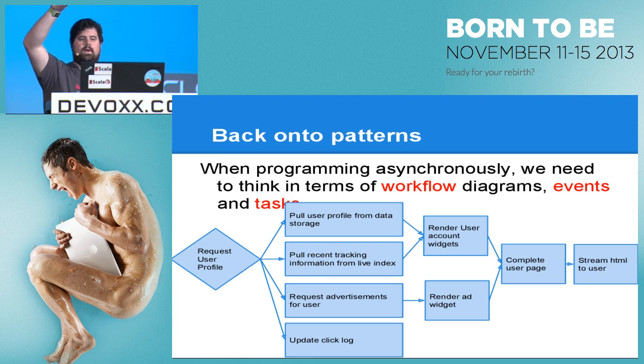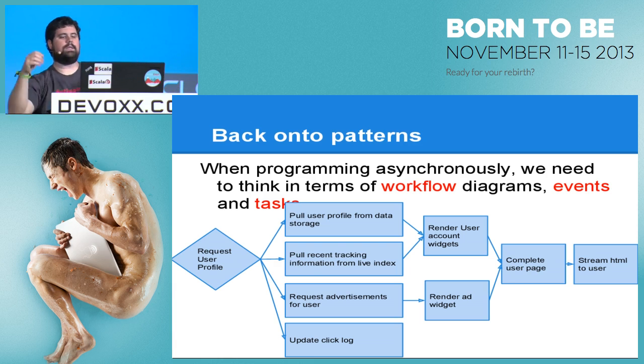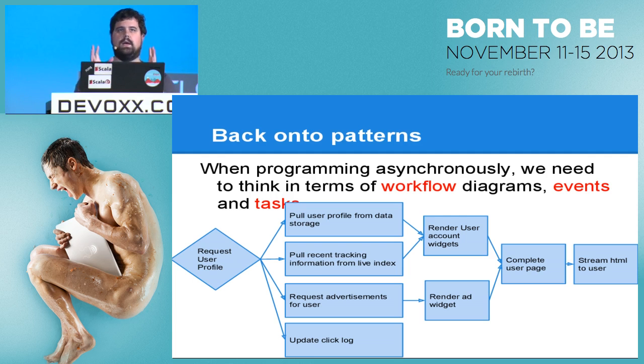I want to get the user profile data from storage. I want to grab any recent tracking data information I have from the live index. I want to get advertisements that I'm going to display on this page. And I'm going to update my click log. Okay? When the first 2 are done, I'm going to render the accounts, et cetera, et cetera. All right? It's a flow. There's a fan out, a fan in, fan out, whatever. Okay? This is how we think now.